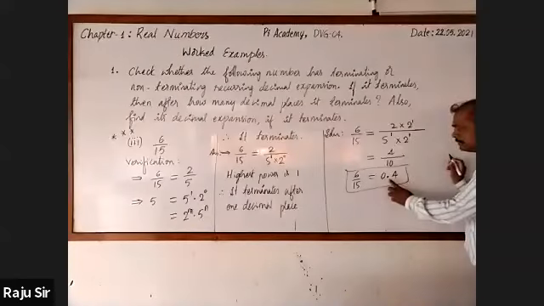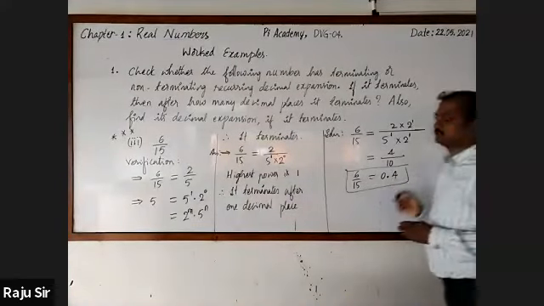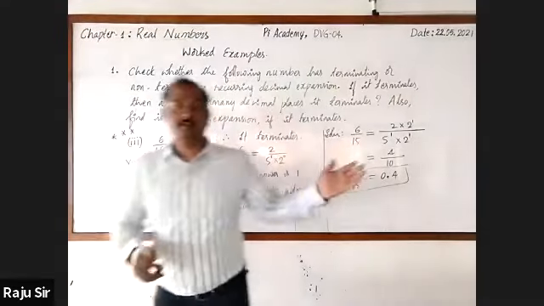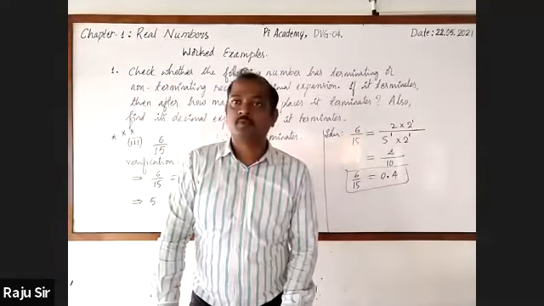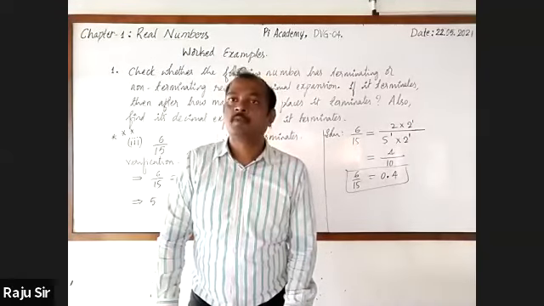Observe, in the decimal place, we have only one digit. So we can say it terminates after one digit. Over.